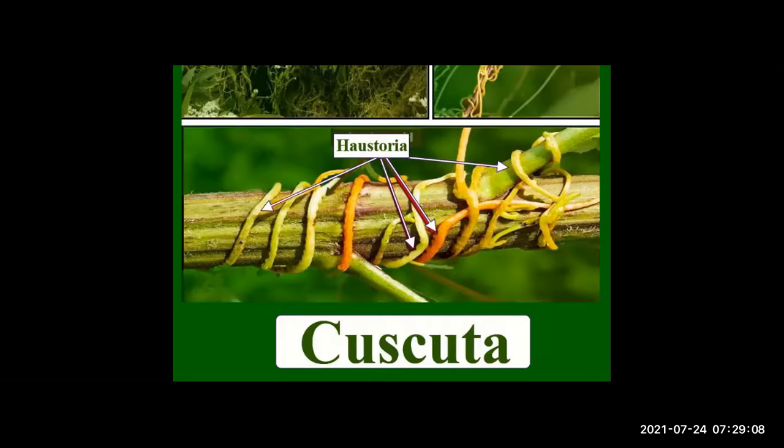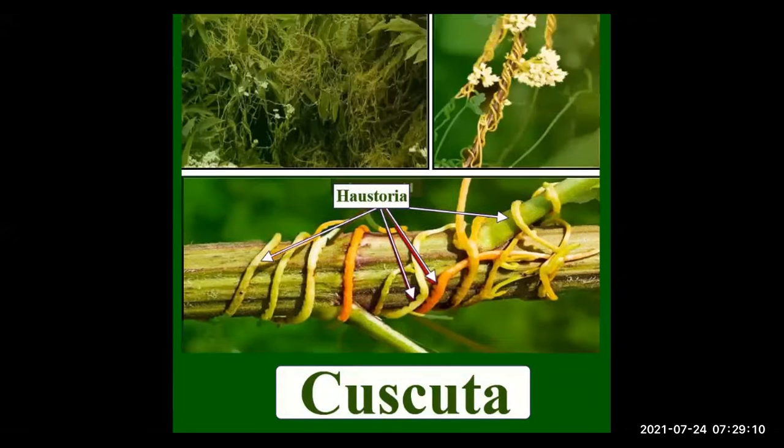Just now I said its scientific name is genus Cuscuta. It is a leafless, twigless, parasitic plant, and belongs to the morning glory family.